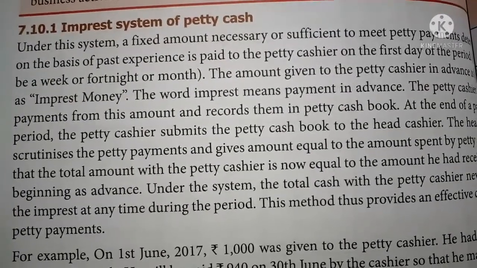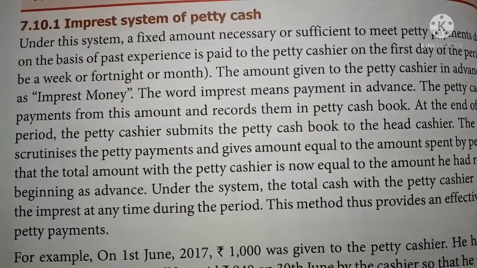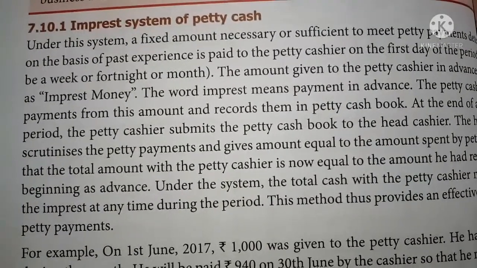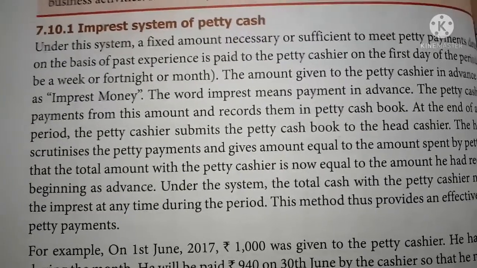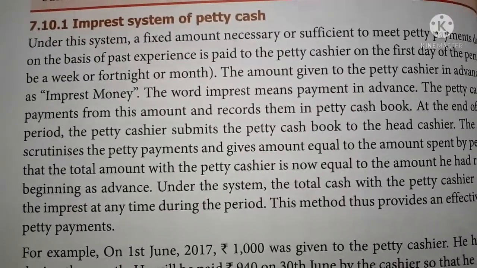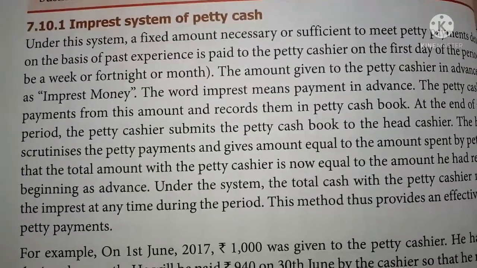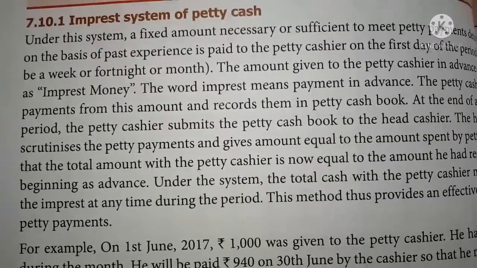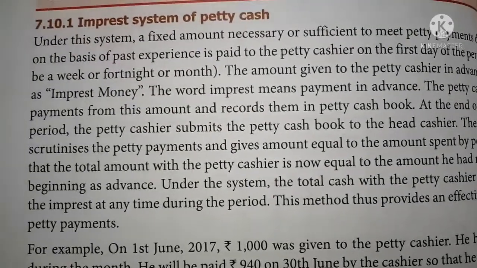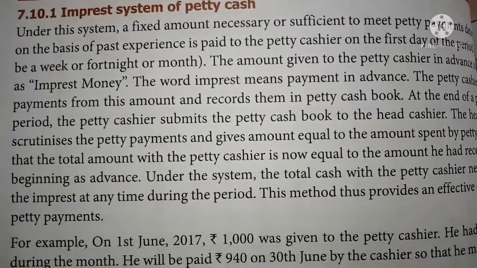At the end of the period, the petty cashier submits the petty cash book to the main cashier, and he will scrutinize the petty cash book and reimburse the amount spent by the petty cashier, so that the balance together with the reimbursement makes up the imprest amount. This system will be followed in all business concerns to maintain the petty cash book.